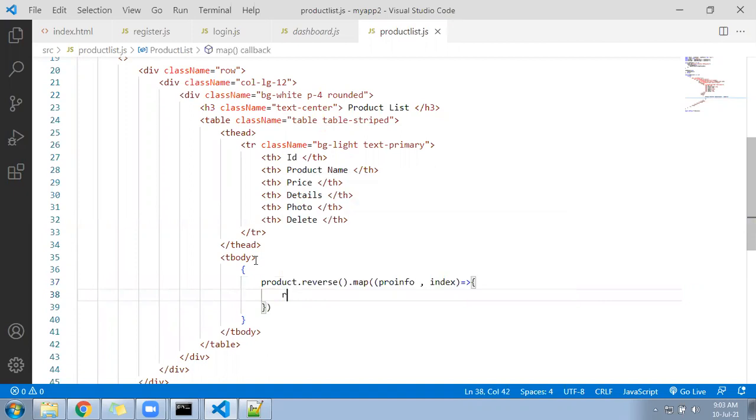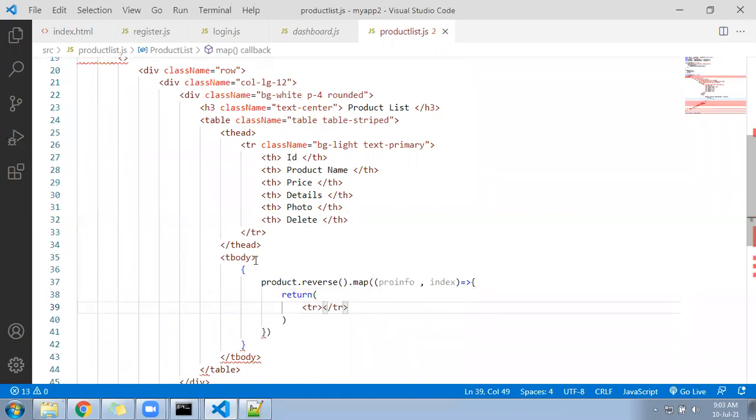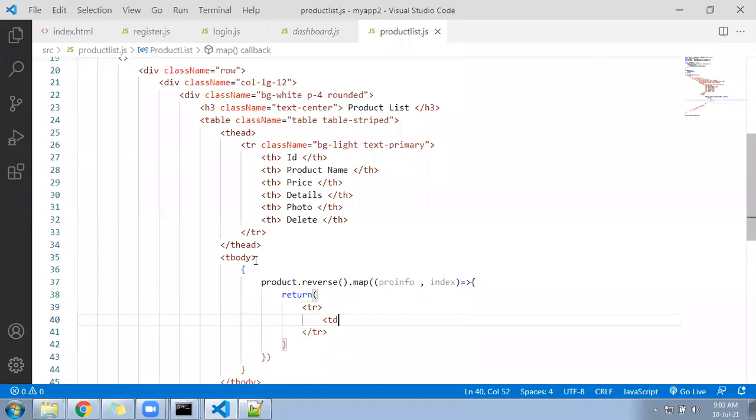So right here now, return. Under the return, you have to write the tr because it's based on a table. td. The first we will be printing the ID. That is called proinfo.id. It's coming from the JSON file. For this tr, you can apply a property key, index is also fine.